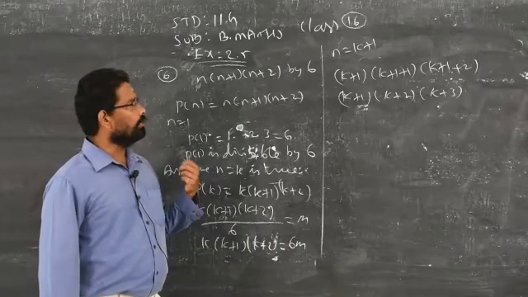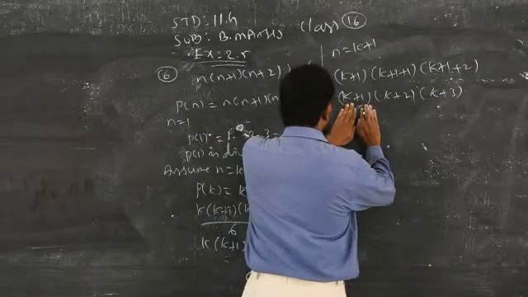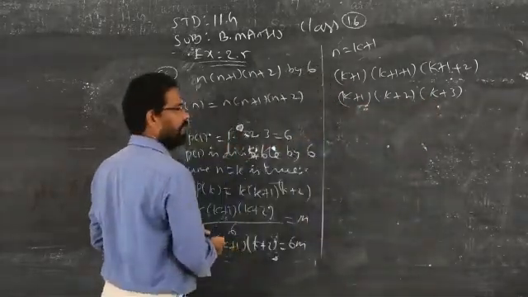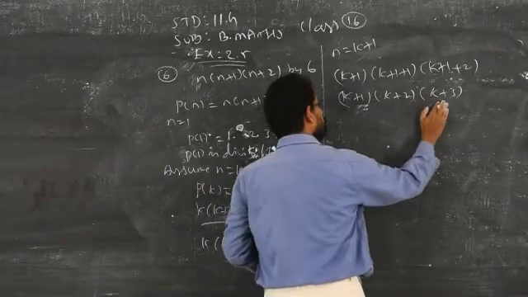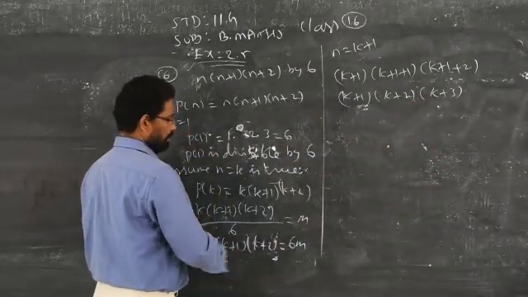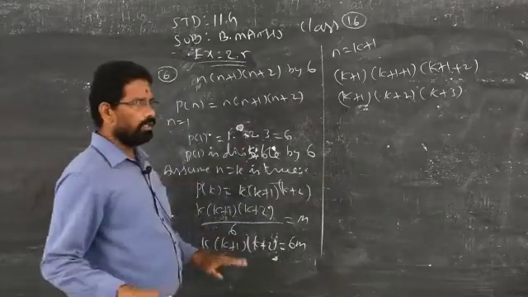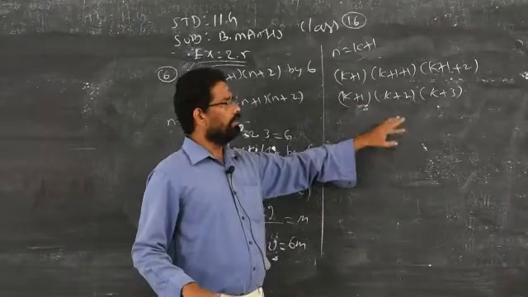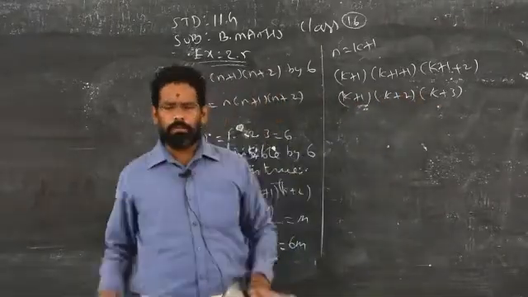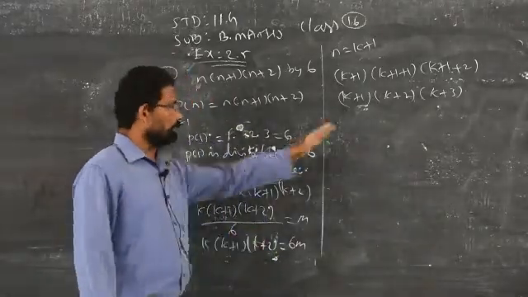So you have to decide yourself how to multiply. This k into k plus 1 into k plus 2 should be there. So based on this concept, multiply either the first two, the next two, or the first and last. Do whatever you know in algebraic multiplication and substitute, and you will get the answer.